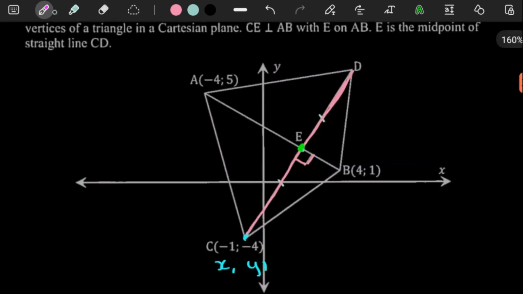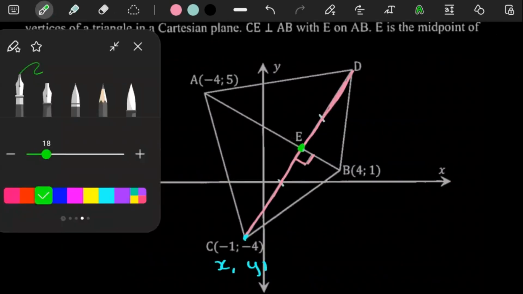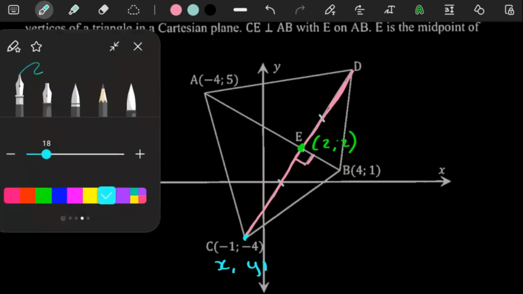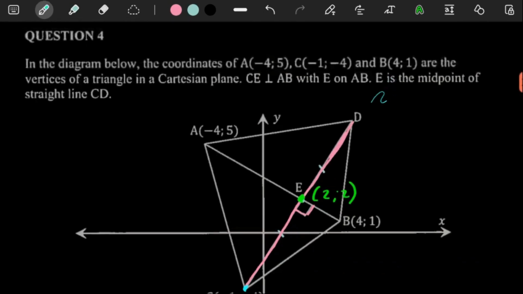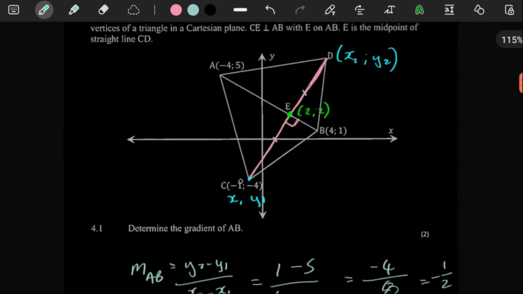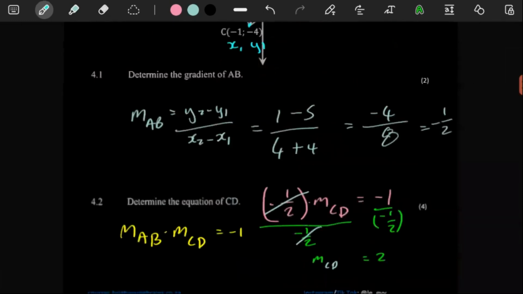The reason is that D is the other side of the line CD. Now you already have the middle of CD. As long as we have the middle of CD, we can use the midpoint formula to work out the coordinate of D. You see, we can even label this x2 and y2. So what we know is that since we have one coordinate here and the middle, this is what we're going to need to do.